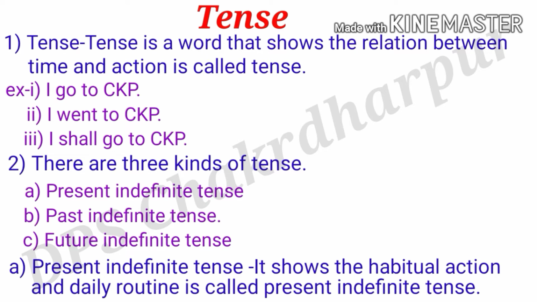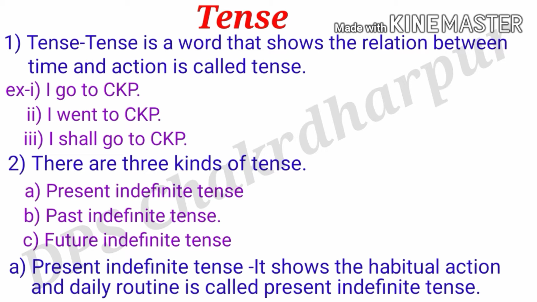So as you know very well, there are three kinds of tense. The first one is present indefinite tense, the second one is past indefinite tense, and the third one is future indefinite tense. So my dear friends, we will see the definitions one by one. So let's see the first definition. What is present indefinite tense?